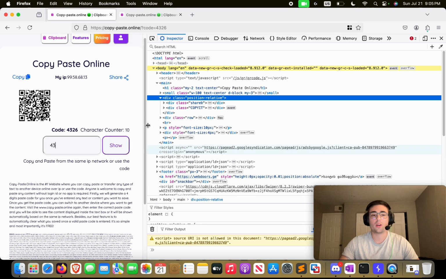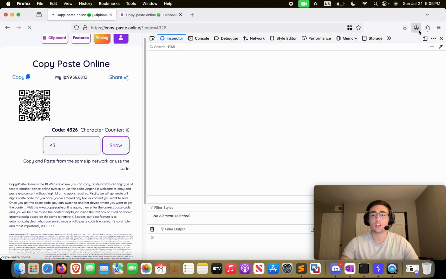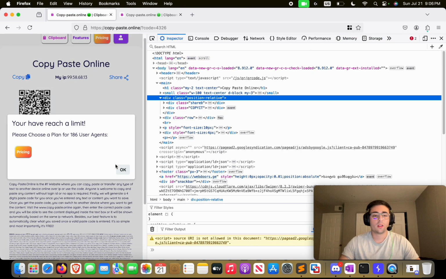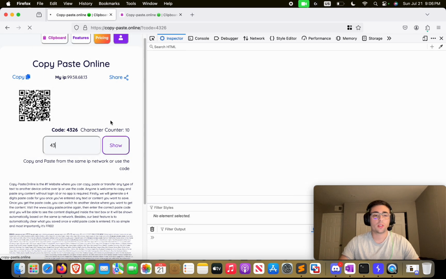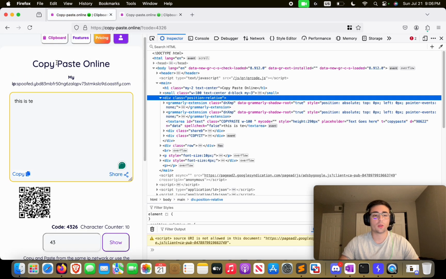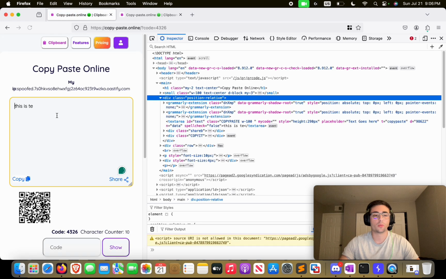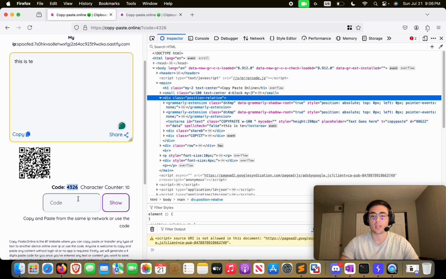But if I refresh the page and turn on the FoxyProxy again, I guess it was a glitch there. Let me refresh the page. If we enter the same code one more time, 4326, I don't know if it's actually going to be deleted. Yeah, it's not deleted, it stays here, even if the valid copy and paste code is entered.